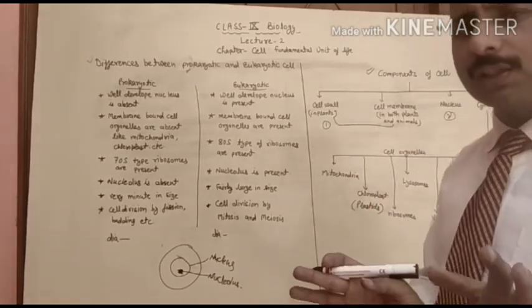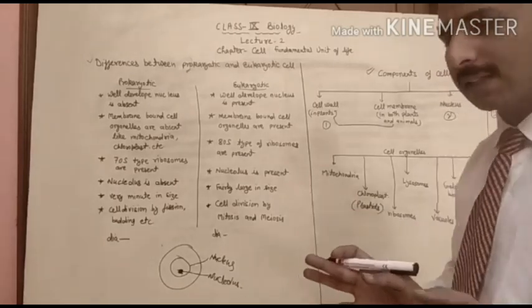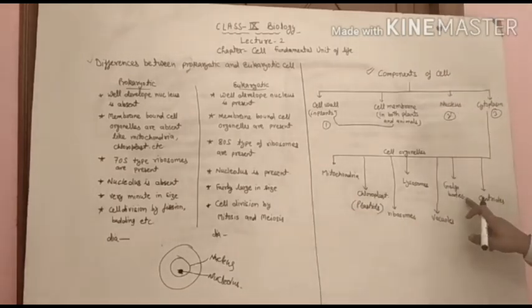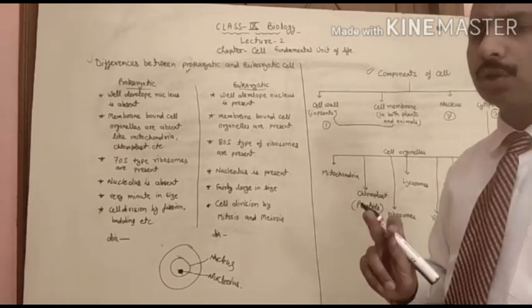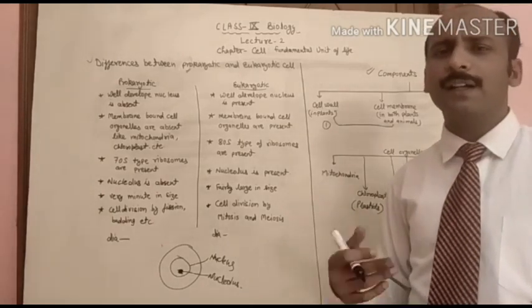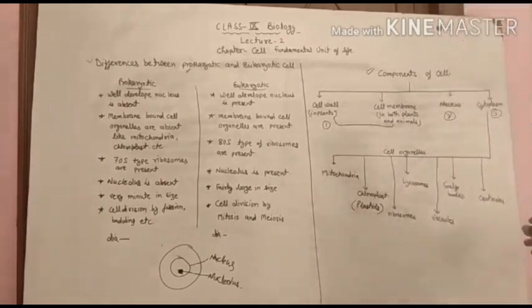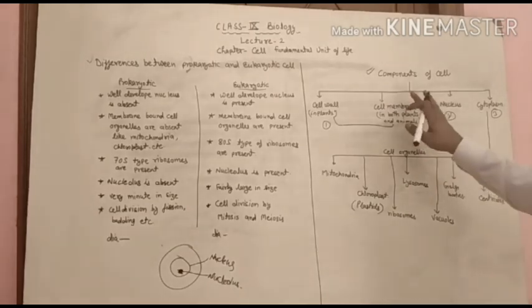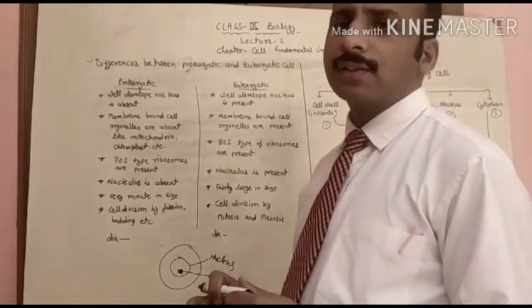Otherwise vacuoles are well developed in plant cells. Next are the Golgi bodies, present in both plant and animal cells. They provide special kinds of chemicals. Now centrioles. These are also components of the cell.